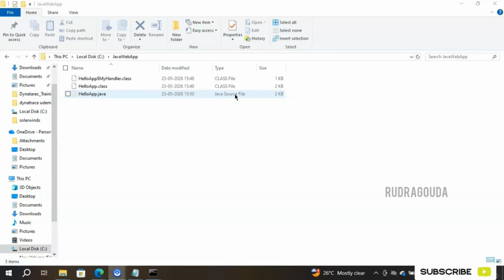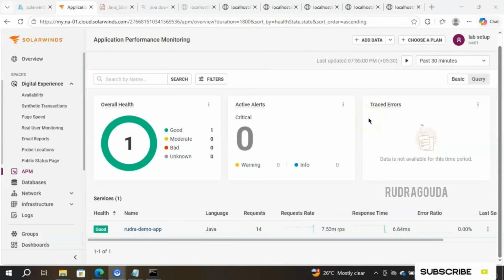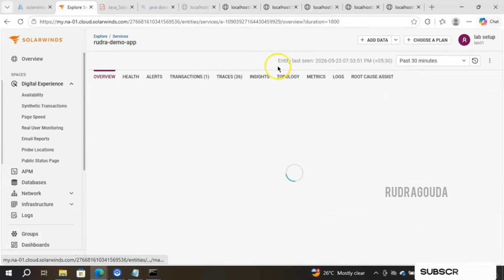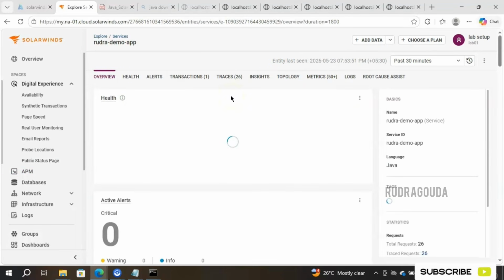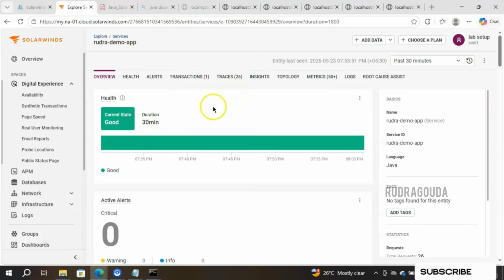So that whenever the app is running, it will run along with our SolarWinds agent and it will send that information to SolarWinds. Now I will go inside the application and show you what metrics it is capturing. Let me click on that. Okay, so we'll get the detailed overview information now. Health of this particular application is good. You can see that current state is good and duration is 30 minutes. The name of this app is Rudra Demo App. Service ID you are able to see, and then language is Java.